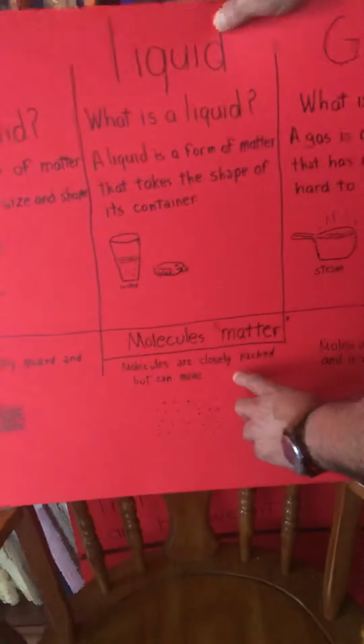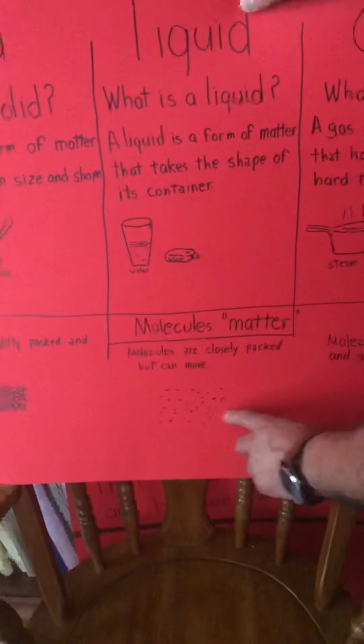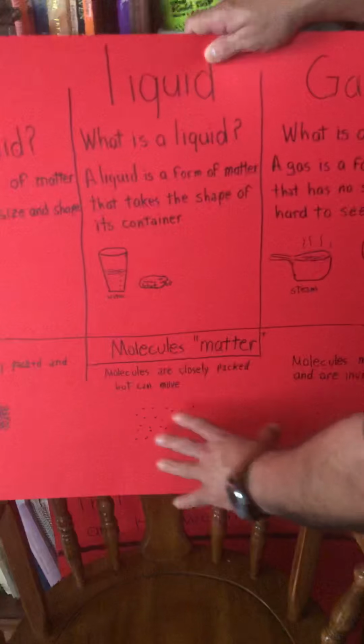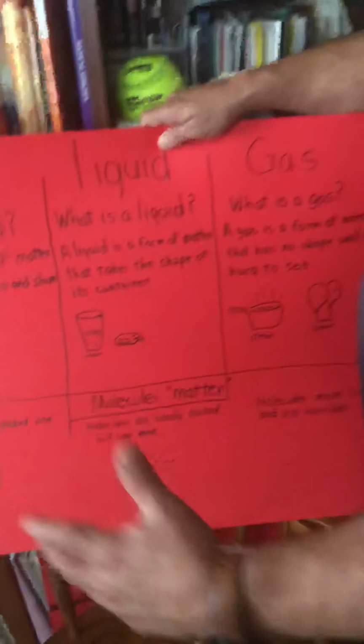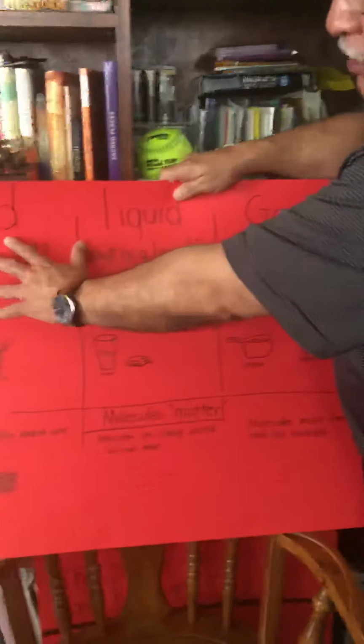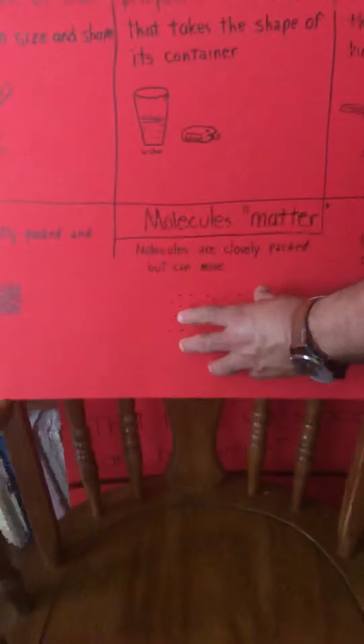And the molecules are closely packed, but they can move freely. And I put it with some dots there, but they're still close. But they can move about a little bit. They have more space with it. And that's what defines the difference between a solid and a liquid. These ones are tightly packed, and these ones are packed, but they have space in between them.